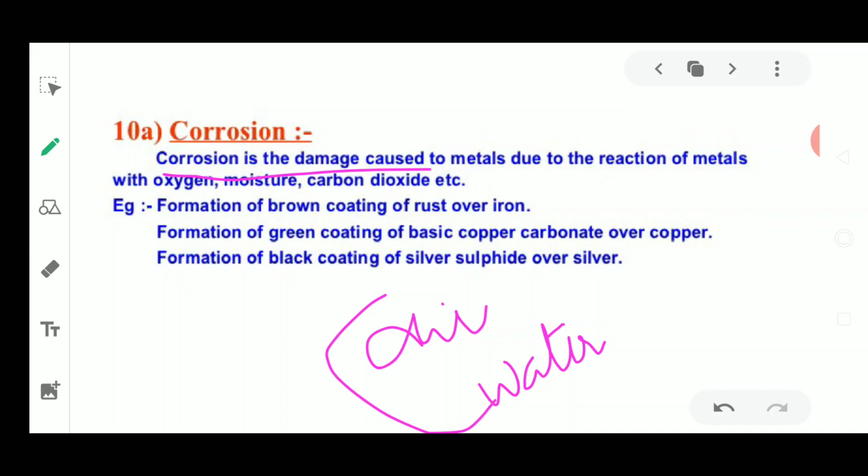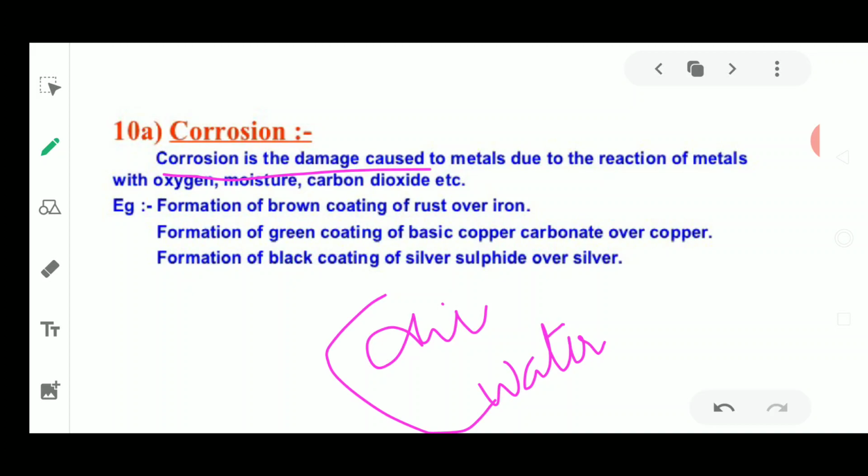It damages the uppermost layer of the metal, and layer by layer the metal is removed. Fine. So corrosion is the damage caused to metals due to the reaction of the metals with oxygen, moisture and carbon dioxide, because carbon dioxide also contains oxygen in it.